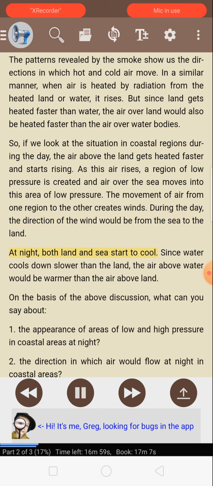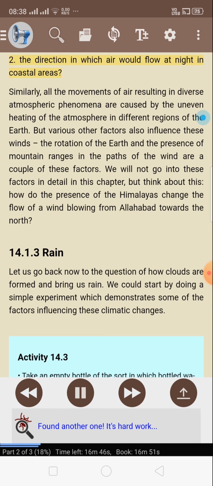At night, both land and sea start to cool. Since water cools down slower than the land, the air above water would be warmer than the air above land. On the basis of the above discussion, what can you say about 1. The appearance of areas of low and high pressure in coastal areas at night. 2. The direction in which air would flow at night in coastal areas.